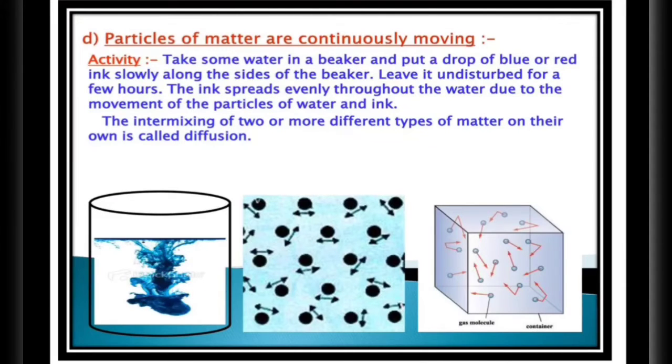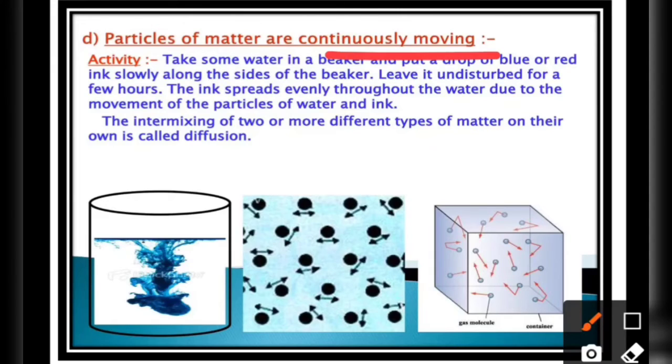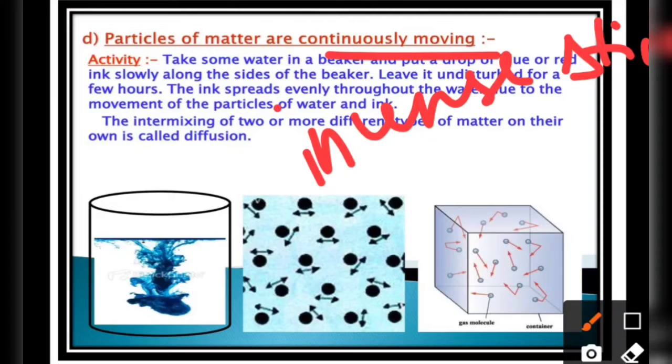Next activity, let's talk about the fourth characteristic: the particles of matter are continuously moving, they are in motion. To check this evidence, the most important example is when you light an incense stick, that is agarbatti.